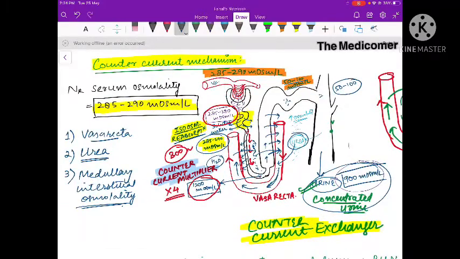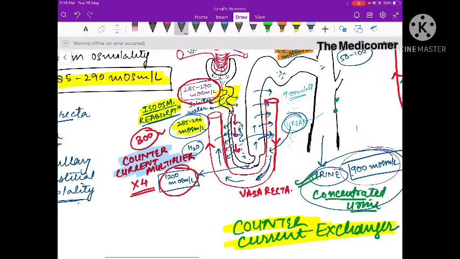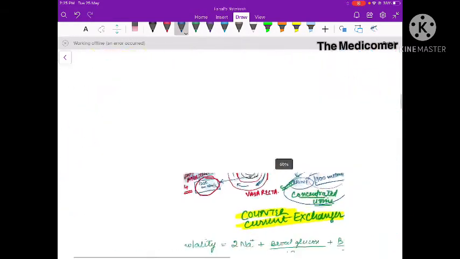So this is how ADH acts. ADH basically causes reabsorption of water so that concentrated urine can be passed. But this reabsorption of water will be useful only when the counter current exchanger is functioning properly, because otherwise the water will again go back into the collecting pool and concentrated urine will not be passed. So this is how the counter current mechanism functions.